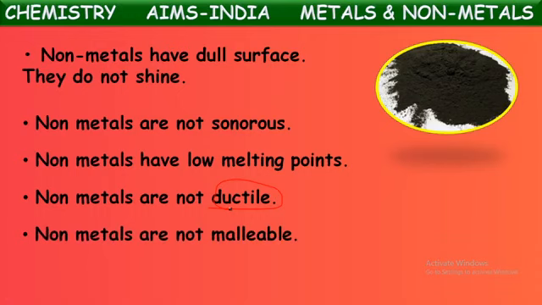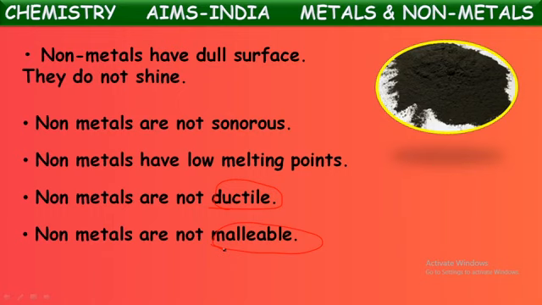One more property in the same way. Non-metals are not malleable. What does malleable mean again? Malleable means the property by which a substance can be beaten into thin sheets. A very fine example for this in the metals is aluminium. Aluminium is one of the metals that is beaten into very thin sheets and made into different vessels.